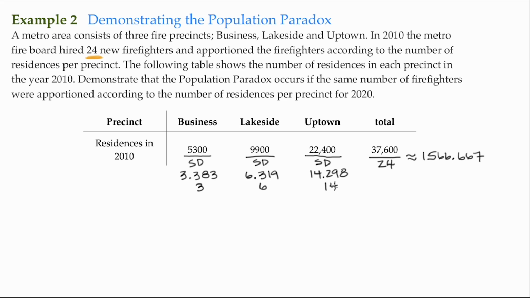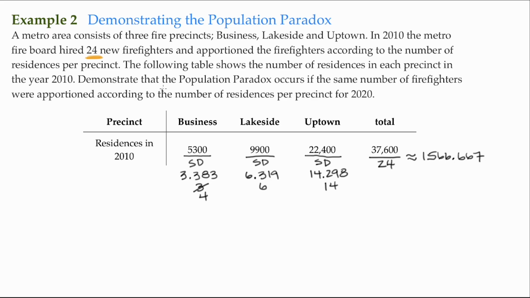And of course, Hamilton's method of apportionment says distribute that leftover to the standard quota with the highest fractional value. And that's this one right here, 0.383. So this precinct gets an extra firefighter. So that goes to 4. 4 plus 6 is 10, and 14, there's our 24. So according to Hamilton's method of apportionment, in the year 2010, the 24 firefighters would be apportioned to each precinct according to this right here, 4, 6, and 14.